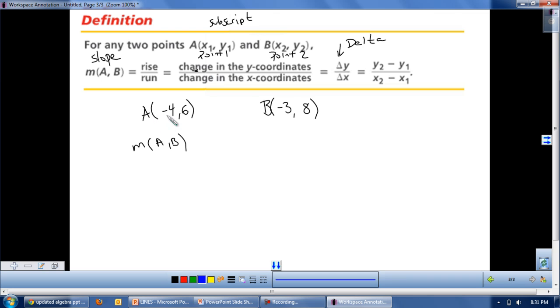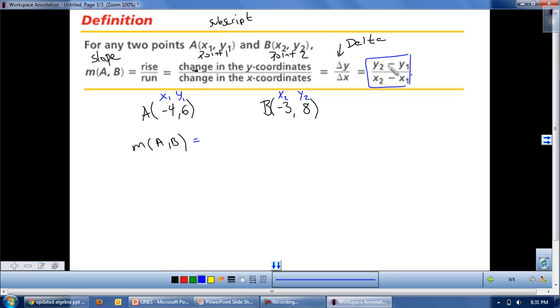We're going to call A our point 1. So this means that negative 4 is x1 and 6 is y1. And if this is the first point, B is our second point, that makes negative 3 x2, 8 y2. Alright? Now, once we have labeled the coordinates, we can use this formula right here.